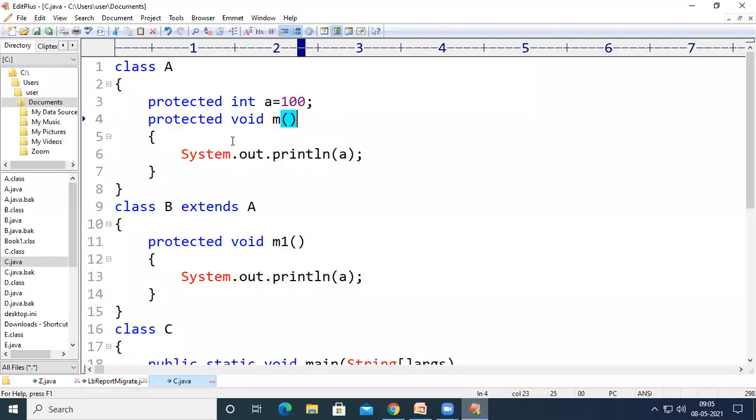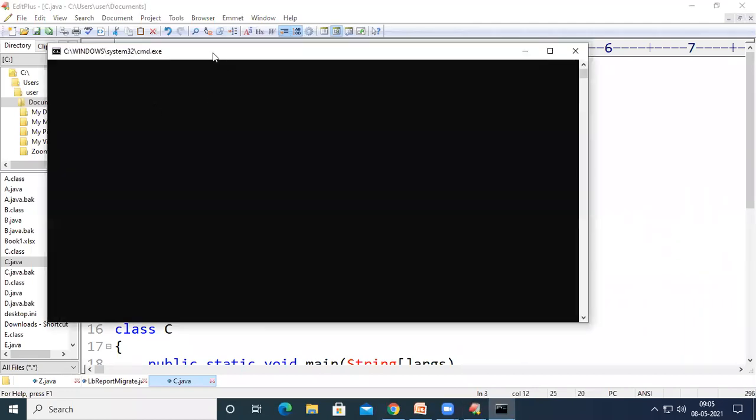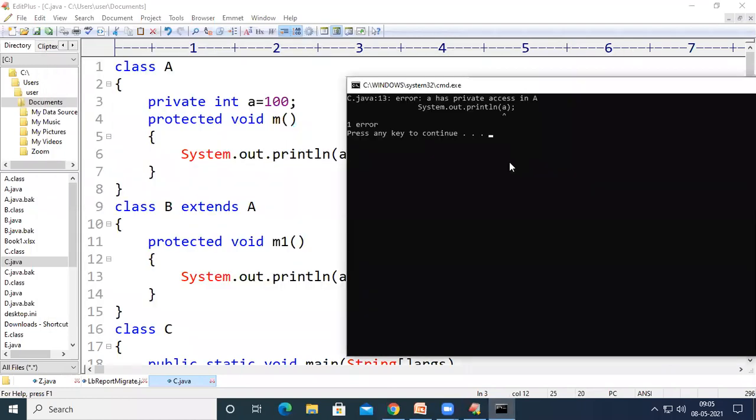So let us see what will happen if I declare it as private. It is showing an error that A has private access in A. So variable A is declared with the private access specifier, so it can be used only in that class. It cannot be used in other classes, right?